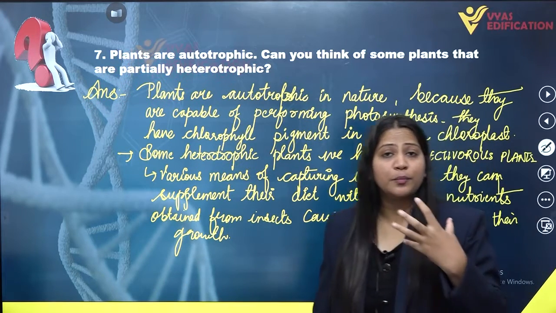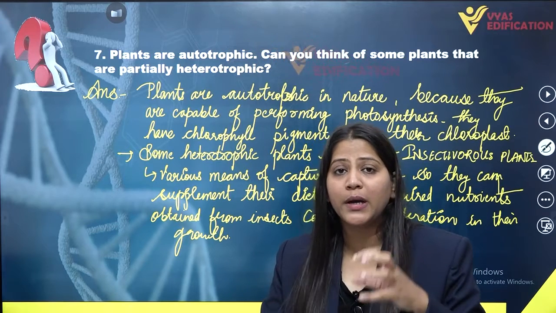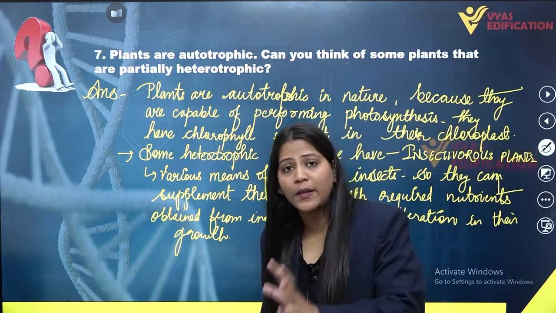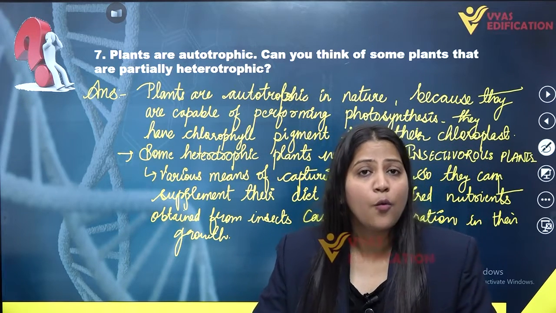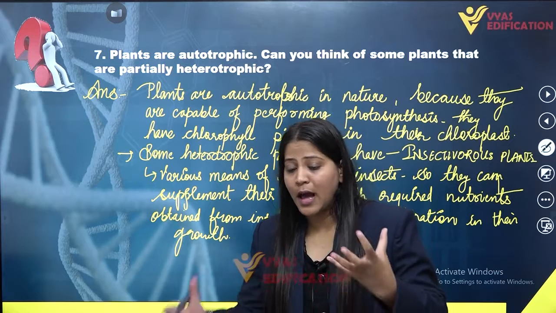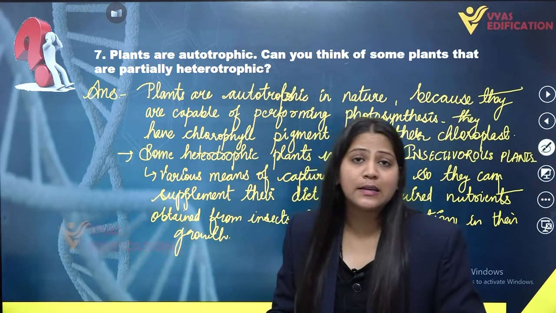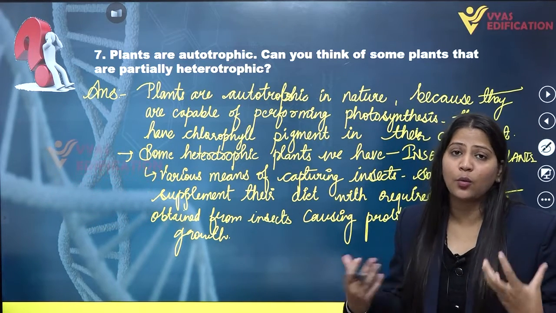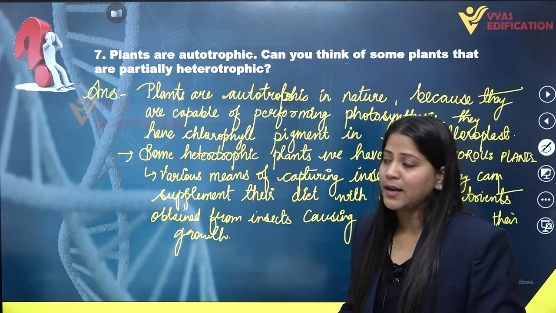Some insectivorous plants we have, they are autotrophic. Yes, they are autotrophic, but they are heterotrophic as well. They can switch to another mode of nutrition, that is heterotrophic nutrition, when they do not have an appropriate amount of nutrients, and they can eat insects to supplement their diet with the required amount of nutrients obtained from insects.